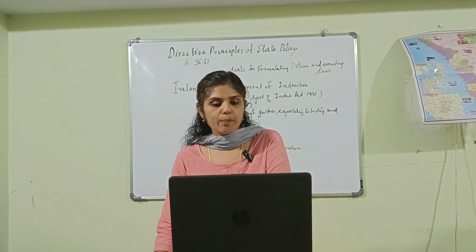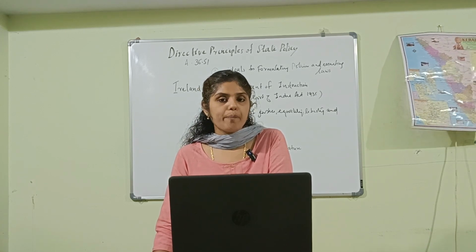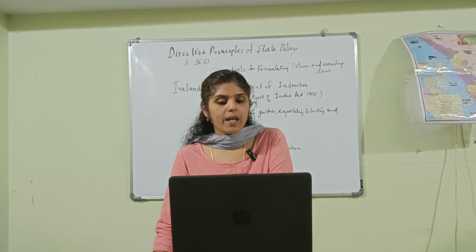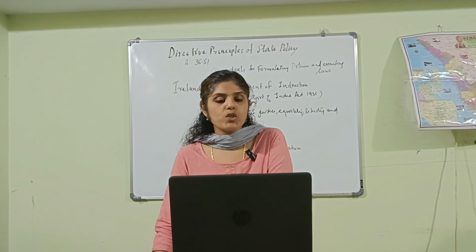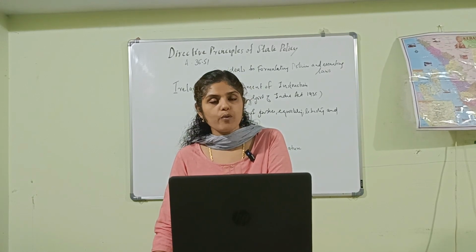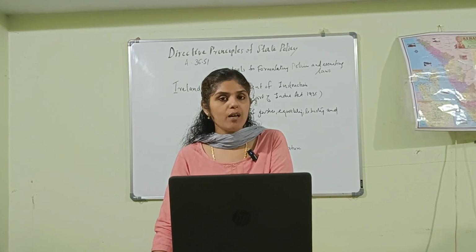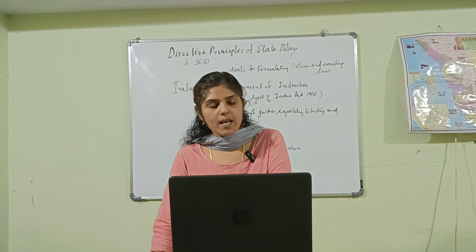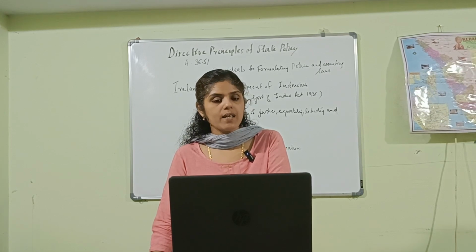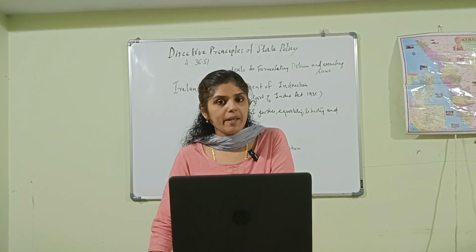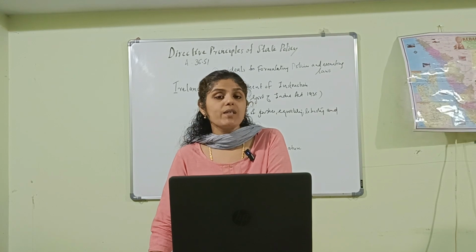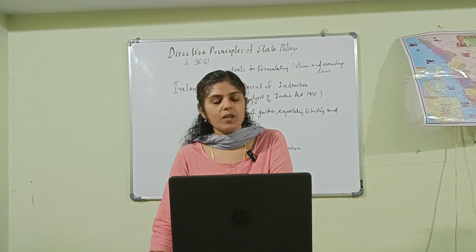Then liberal and intellectual principles. These principles represent the ideology of liberalism. Here it directs the state to secure for all citizens a uniform civil code throughout the country, as per Article 44. Article 44 is implemented first in which state? It's Goa.